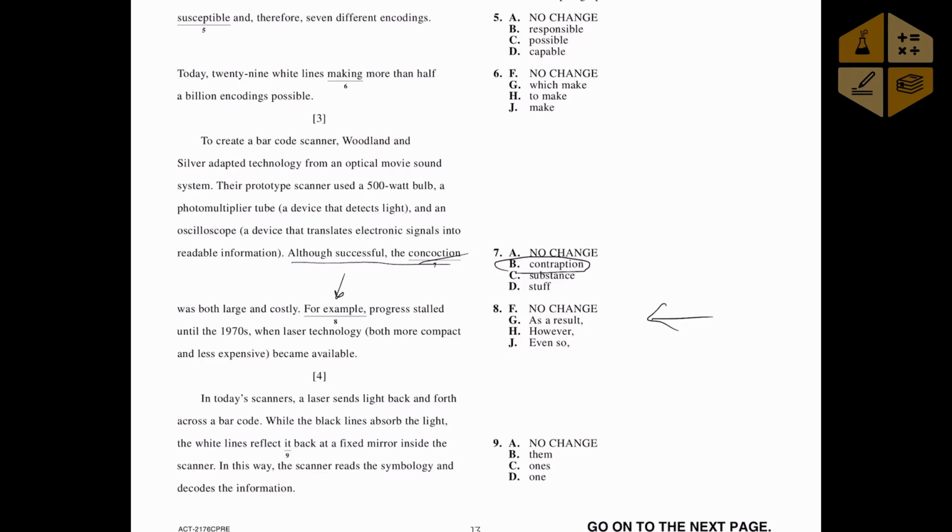Instead, we get more like a cause and effect situation. Although successful, the contraption was both large and costly. Maybe cause and effect. Progress stalled until the 1970s when laser technology became available. Well, out of these 4 options over here, only one of them implies cause and effect, and that's G, as a result. Okay? So the way this question used to be asked is just like this.